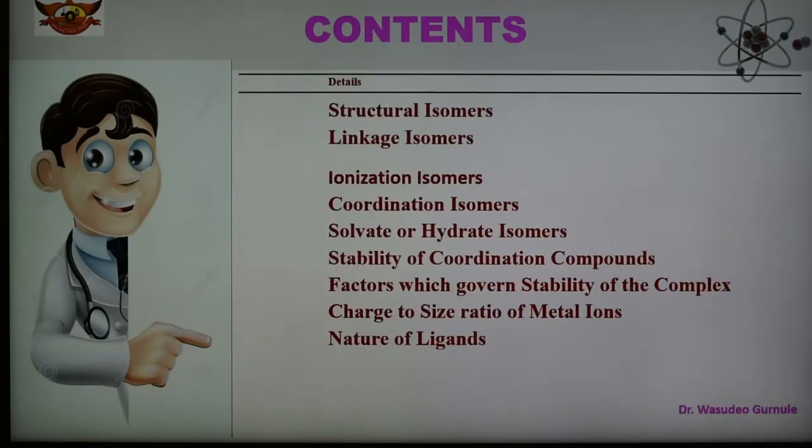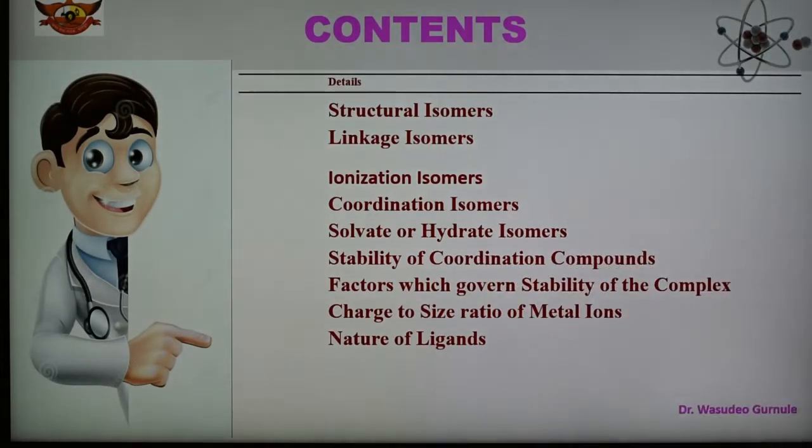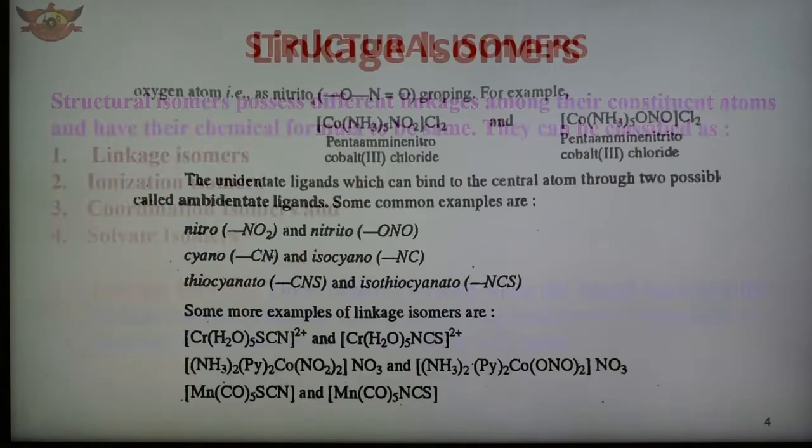Structural isomers, and after that linkage isomer. Structural isomers are 4 types: linkage, ionization, coordination, and solvate or hydrate isomers. Then stability of coordination compounds, and factors which govern the stability of complexes. In these, we are discussing 2 factors: one is the charge to size ratio of the metal ion, and second, the nature of the ligand. So these are the topics covered in today's presentation.